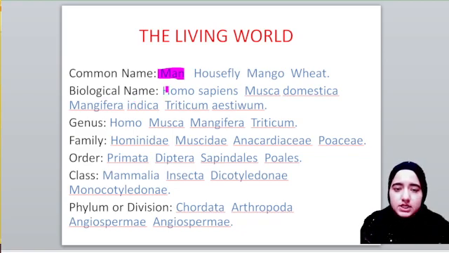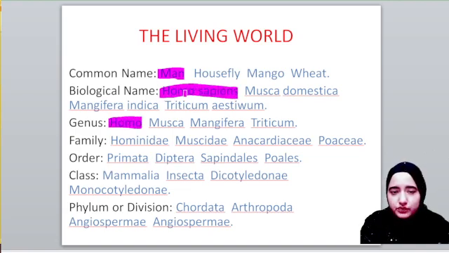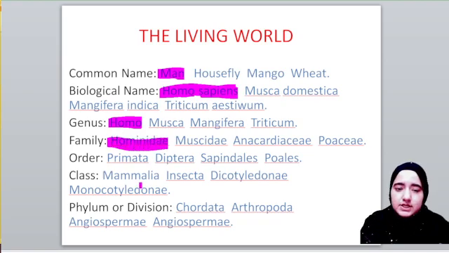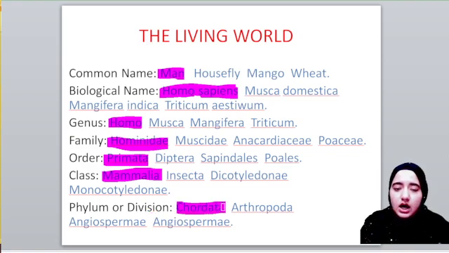So our biological name is Homo sapiens. The first component of the biological name is the genus, so Homo is our genus. Sapiens is our species. Our family is Hominidae. Order is Primata, we belong to primates. Class is Mammalia, since we belong to the mammals class. Our phylum is Chordata.